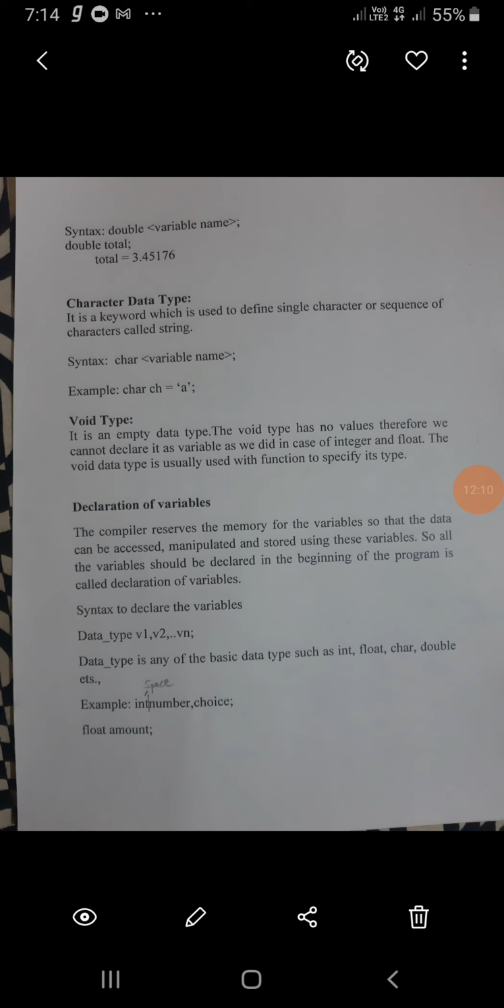Example: int space number, choice. For the integer data type, number should be an integer, and choice is also an integer. In the next example, float amount. Amount is a floating point number, meaning it has a fractional part, so it has to be stored in a floating point data type. So float amount: amount is the variable, float is the data type. In the above example, number and choice are variables, and int is the data type. We are declaring the number and choice variables in the integer data type.